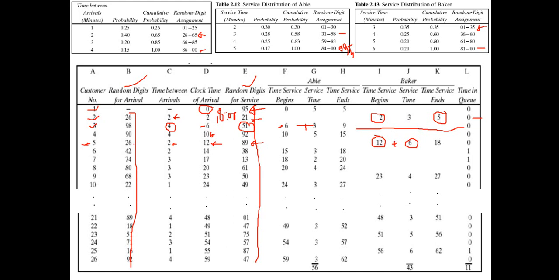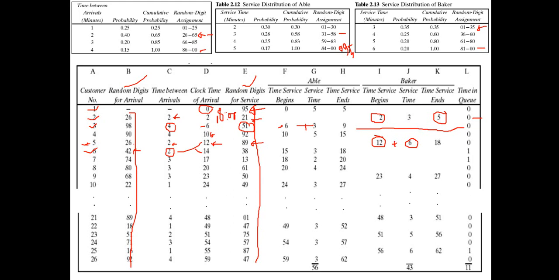Then let's check the one who is busy. The next one, customer number 6. The random digit for interval time is 42. If it is 42, then it is in this range, and the interval time is 2. That means customer 6 arrives 2 minutes after the arrival of customer 5. Customer 5's arrival time is 12, so 12 plus 2 equals 14.